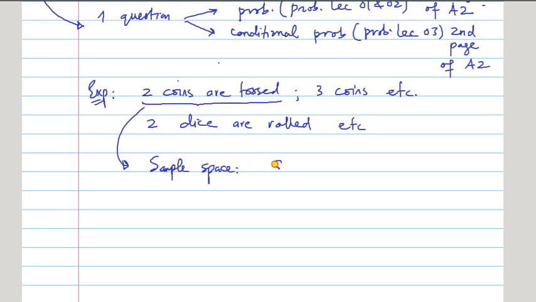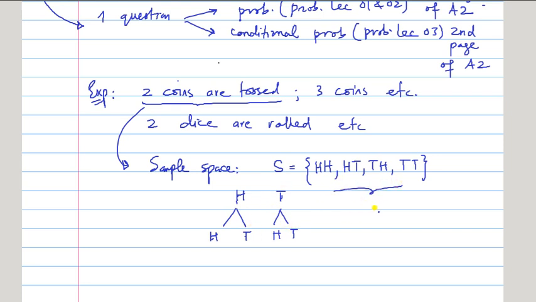So you know that sample space is S, and if we toss two coins, there can be head on both, head on first, tail on the second, tail on first, head on the second, or both tails, right? You can do it like this as well, that head, tail for one toss, and now head and tail both can have head, tail, head, tail, right? So see now, head, head, head, tail, head, tail. So if you combine them, head, head, head, tail, tail, head, tail, tail, you will exactly get these four outcomes, right?